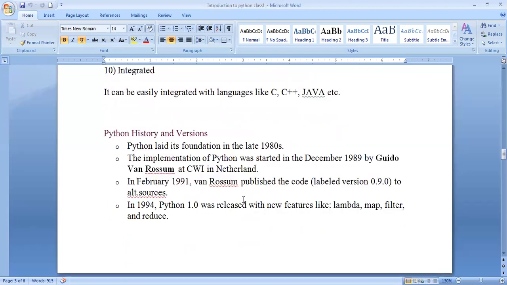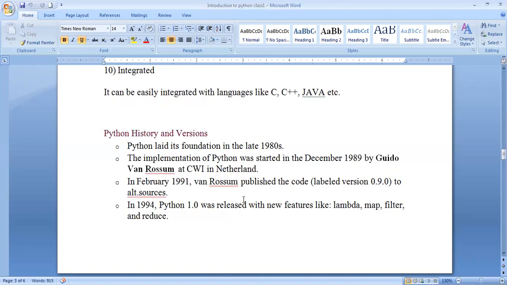Coming to the history, how Python came into existence. Now you need to note this point. Python laid its foundation in the late 1980s. In between the 1980s, so many developments came into existence. But at last, in December 1989, Guido van Rossum developed Python at CWI in the Netherlands. CWI is one of the institutes located in the Netherlands.